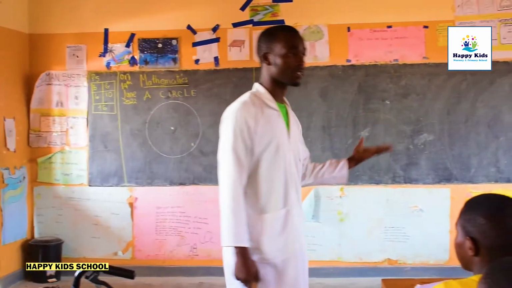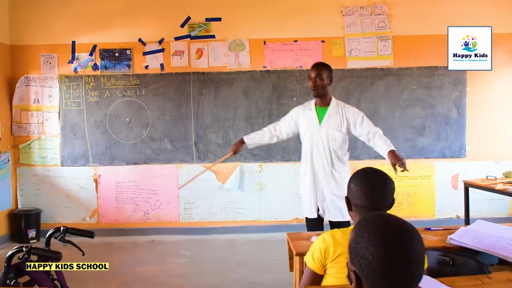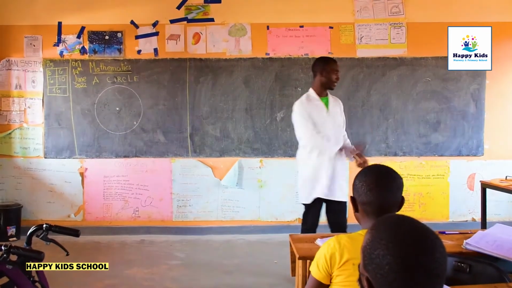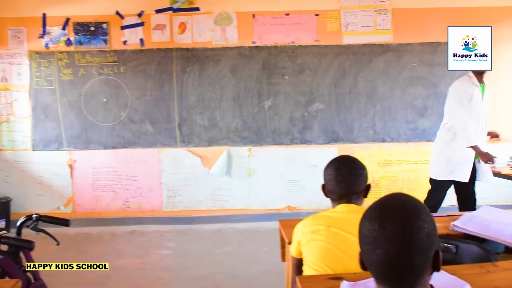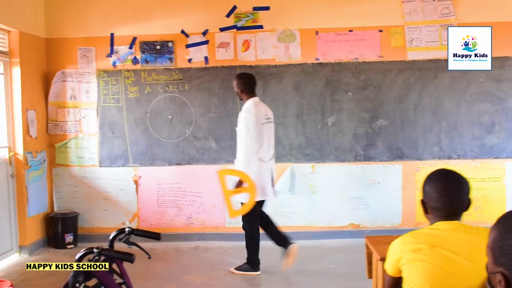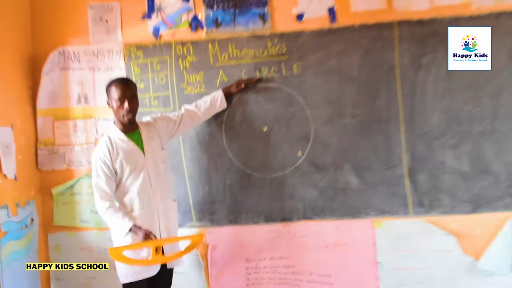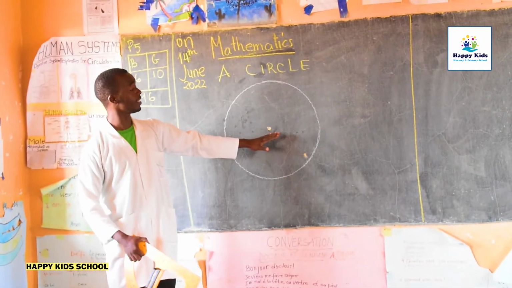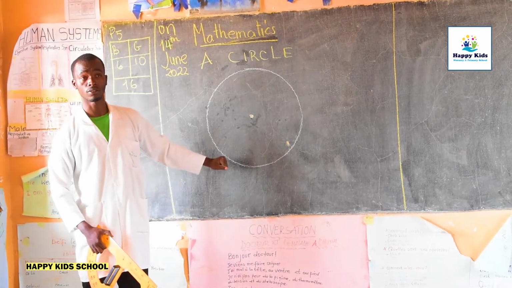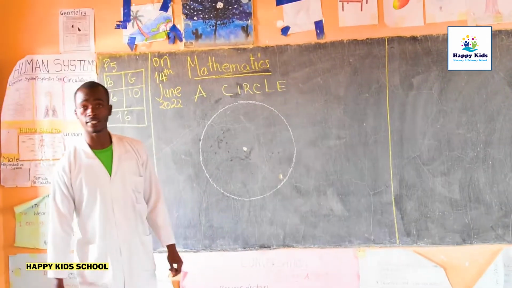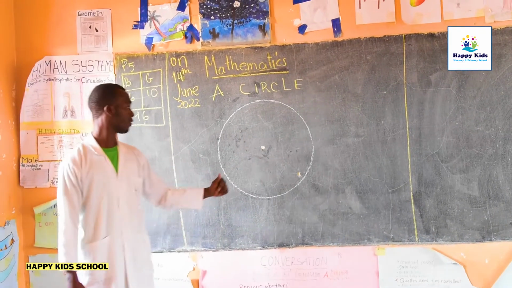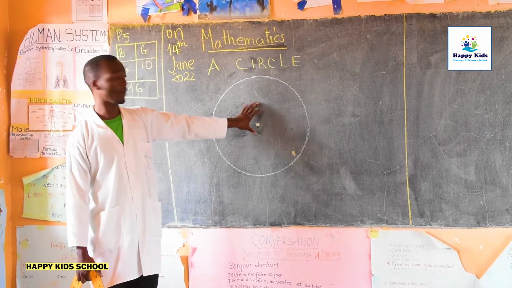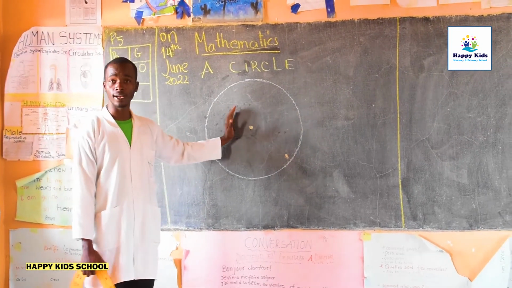You have seen a circle somewhere in nurseries, where you used to dance some songs. You have been making circles there in nurseries. Today, we are going to see some parts of a circle. We have seen some parts of a circle from P3 and even P4. Here in P5, we are not going to spend our time on parts of the circle, but I want to know if you remember the parts of the circle.